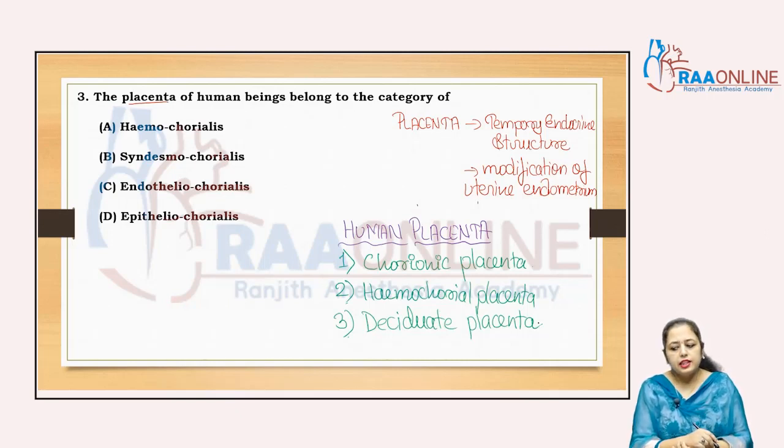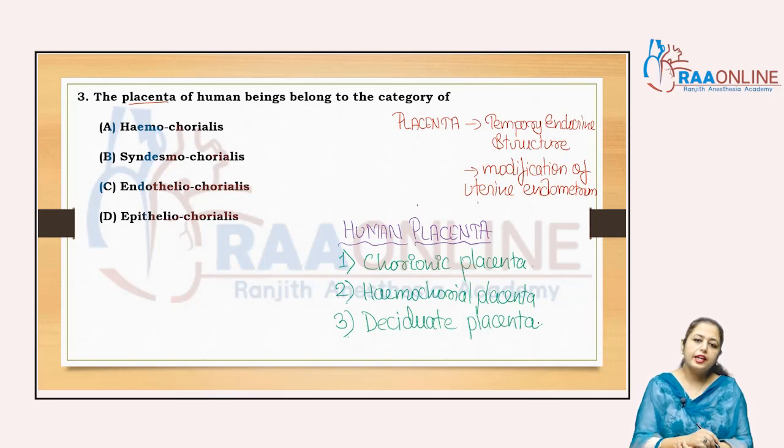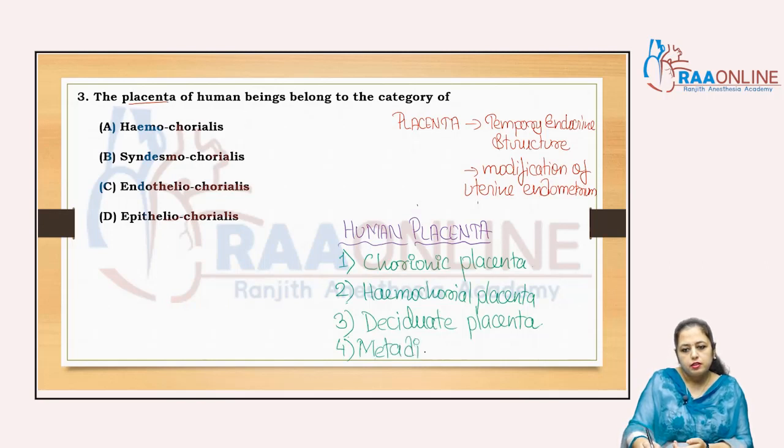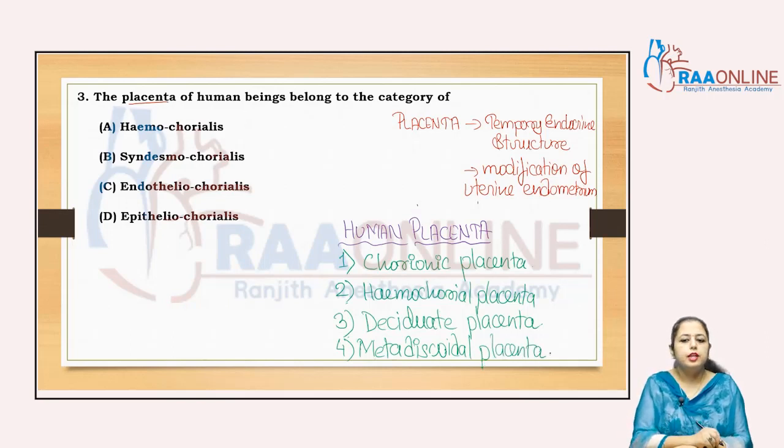Right? And the last one is according to the appearance of the villi in the blastocyst, right? The human placenta is the metadiscoidal placenta. Human placenta belongs to the metadiscoidal placenta, right?